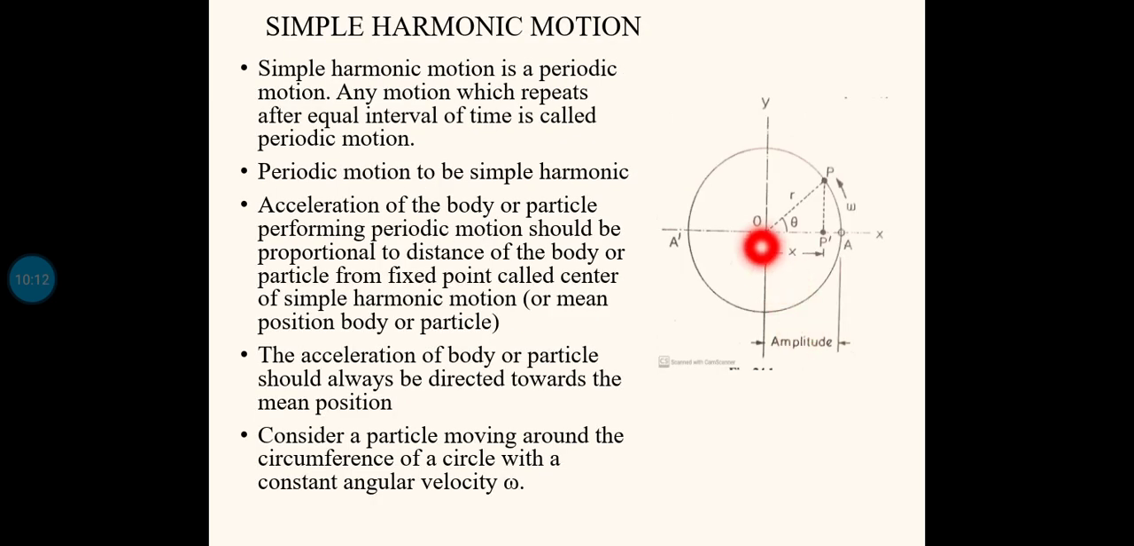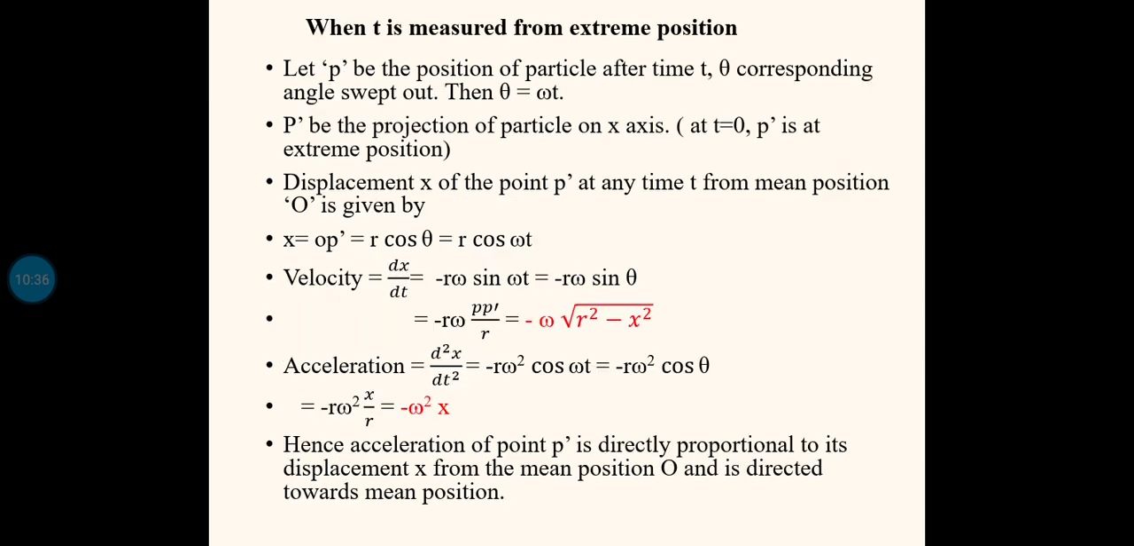You can see from this figure, this is a right triangle. So by the Pythagoras theorem, r square equals p dash square plus x square. So p dash square equals r square minus x square, and p dash equals root of r square minus x square. So minus r omega p dash by r, and r will get cancelled. So finally it becomes minus omega into root of r square minus x square. This is the equation for the velocity, minus omega root of r square minus x square.